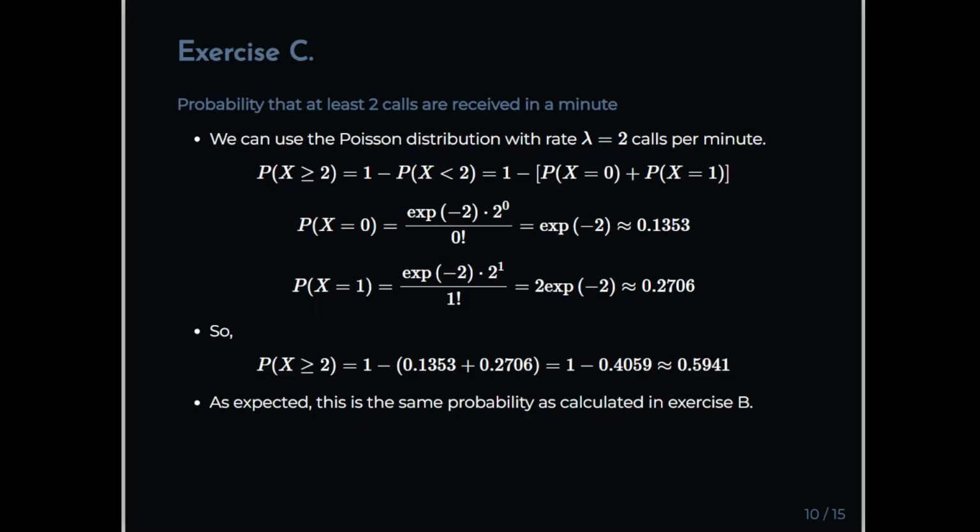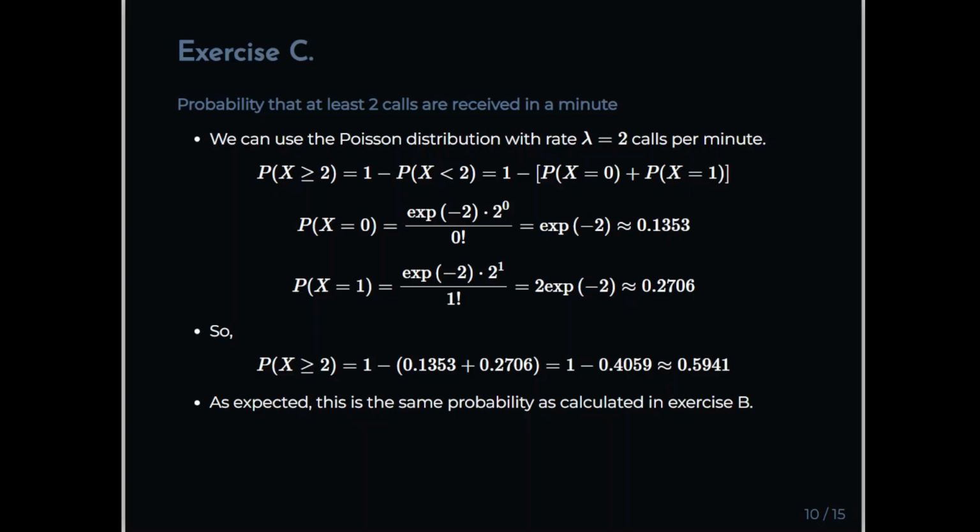Okay, what we're asked for is probability of x greater than or equal to 2, which is 1 minus the probability of x less than 2, and that is 1 minus the probability of x equal to 0 plus probability of x equal to 1. So we're just going to evaluate those out. Probability of x equal to 0 is the exponential of minus 2 times 2 to the power of 0 divided by 0 factorial, which is the exponential of minus 2, which is 0.1353.